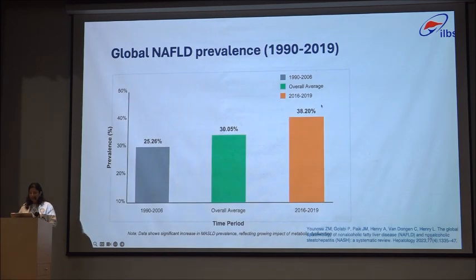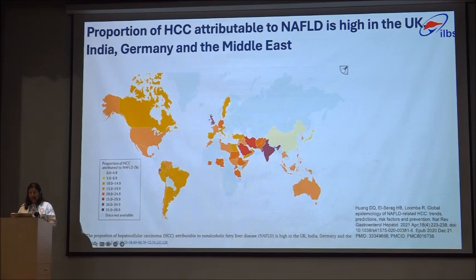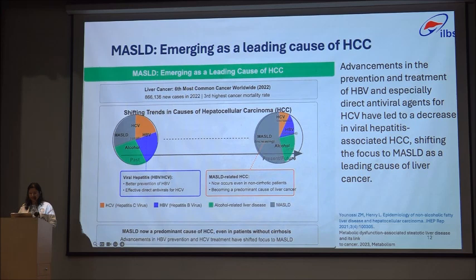So, global NAFLD prevalence. Globally, the prevalence of NAFLD has been estimated at 30%, increasing from 25% in the 90s to 38.2% in recent times. And if we see the proportion of HCC attributable to NAFLD, it has been found, if you see this, the darkest area, the highest in UK, India, Germany, and Middle East.